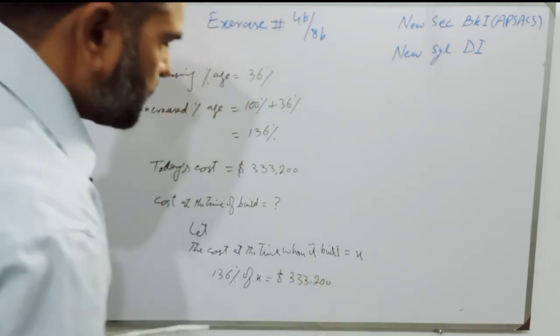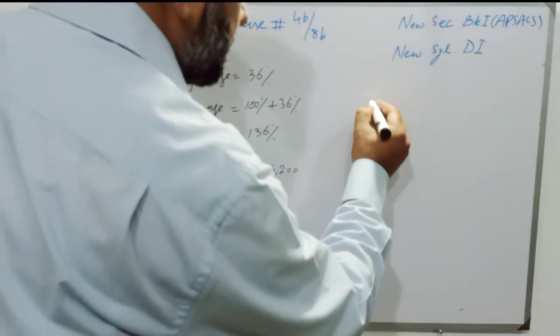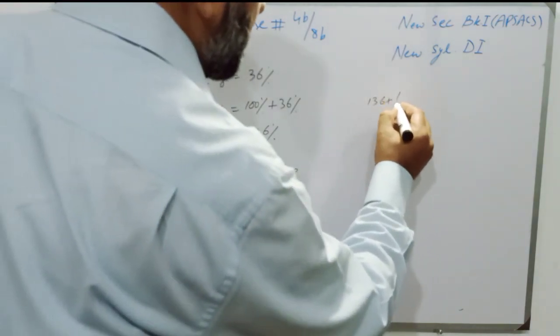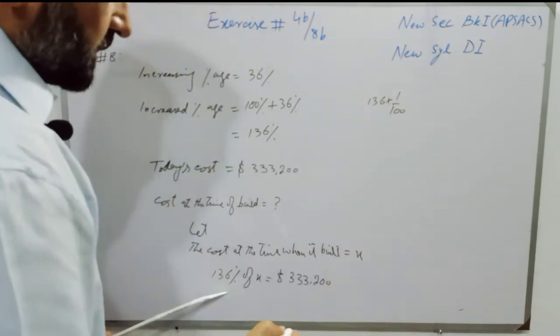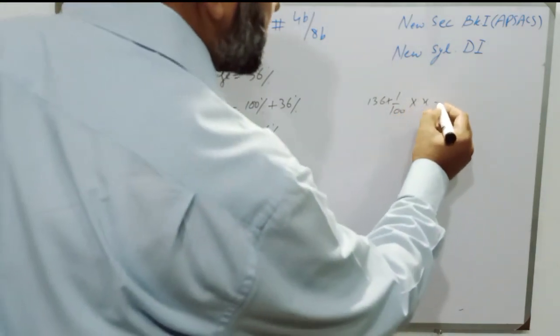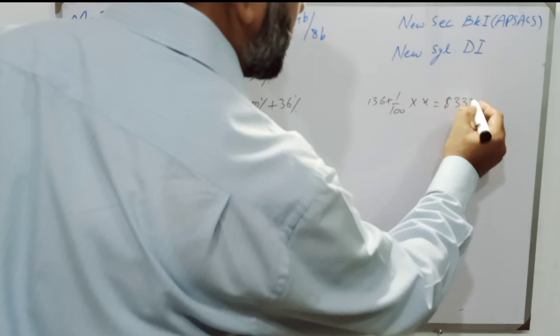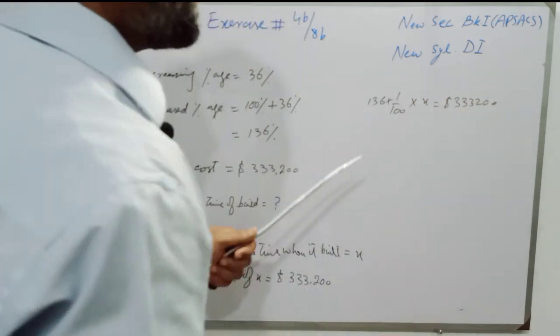So students, it will become 136 multiplied by 1 over 100 instead of percentage multiplied by X is equal to $333,200. Students, 100 is dividing.